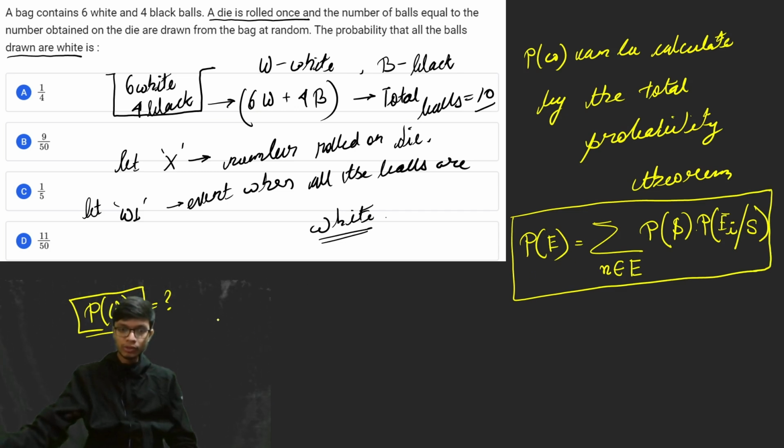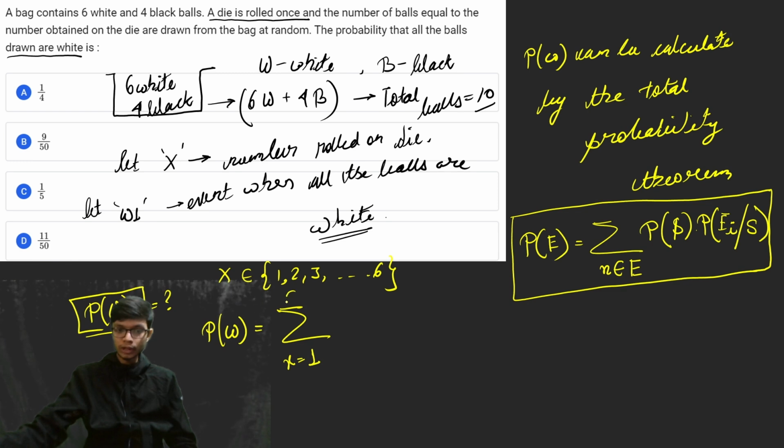Here also we will use a similar notation. The probability of getting the white ball is equal to sigma. Since a die is rolled, the random variable x belongs to the set 1, 2, 3 and so on up to 6. The number which can appear on the die is 1 to 6, so there are 6 events to find for.